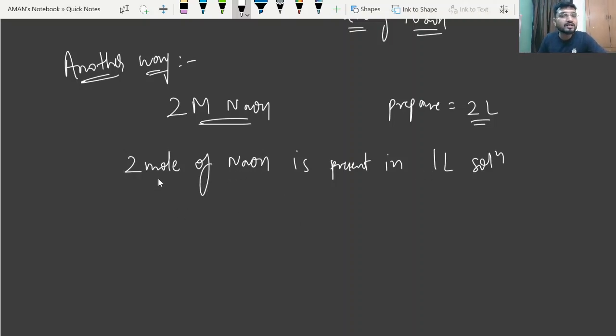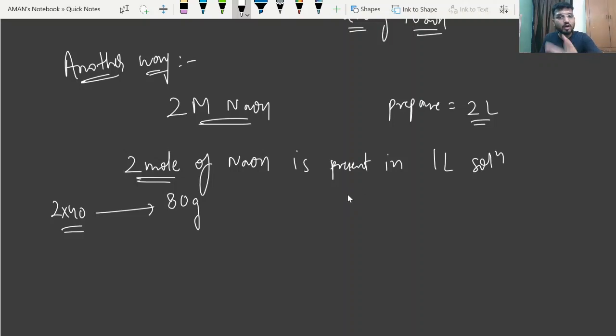So beta, and what does it mean, 2 mole? So I can write 80 gram directly now, because 40 is the mass of 1 mole, and if there are 2 mole, this will become 2 into 40, that is your 80 gram, right? So in this case, beta, we can say 80 gram of NaOH is present in 1 liter of the solution. Getting my point, beta, right?